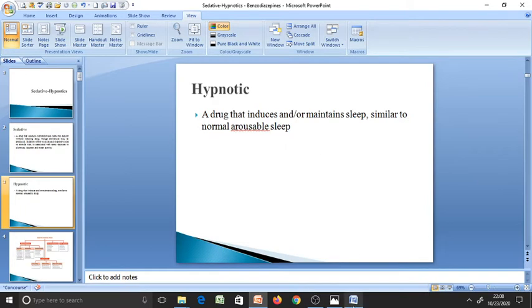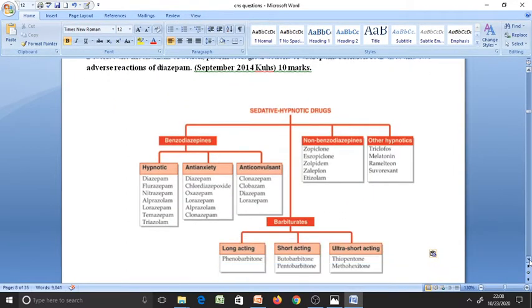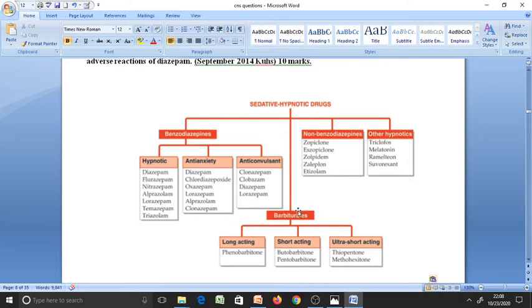Coming to the classification of sedative hypnotics, we classify them into benzodiazepines, barbiturates, non-benzodiazepines and other hypnotics. Under benzodiazepines we have hypnotic drugs, anti-anxiety drugs and anticonvulsant drugs. The hypnotic drugs are diazepam, flurazepam, nitrazepam, alprazolam, lorazepam, temazepam and triazolam. Anti-anxiety drugs are diazepam, chlordiazepoxide, oxazepam, lorazepam, alprazolam and clonazepam. Anticonvulsants are clonazepam, clobazam, diazepam and lorazepam.